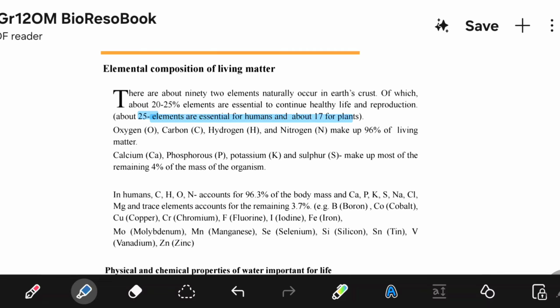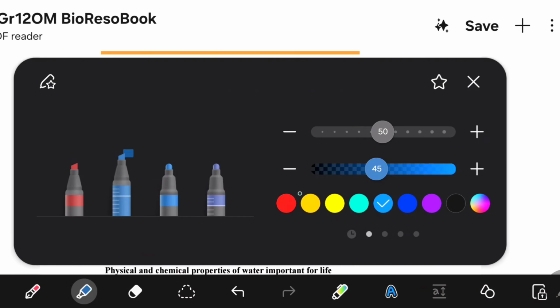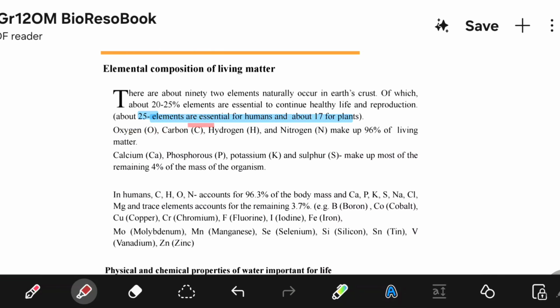Oxygen, carbon, hydrogen, nitrogen make up 96% of living matter. So 96% of living matter is carbon, hydrogen, oxygen, and nitrogen, these four, right? Calcium, phosphorus, potassium, sulfur make up most of the remaining 4% of the mass of the organism.